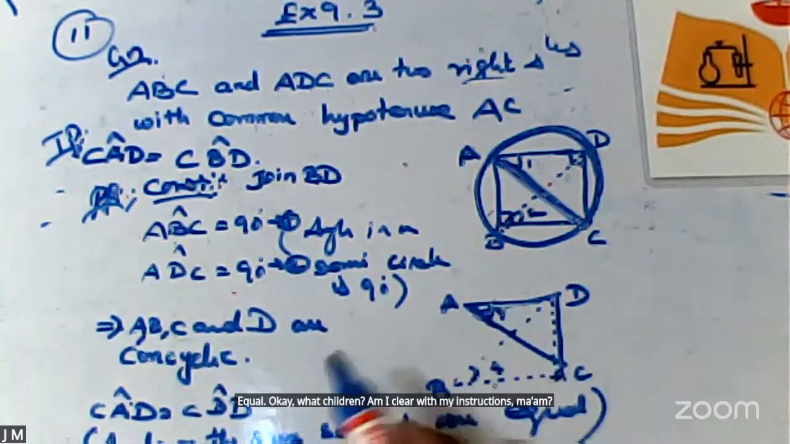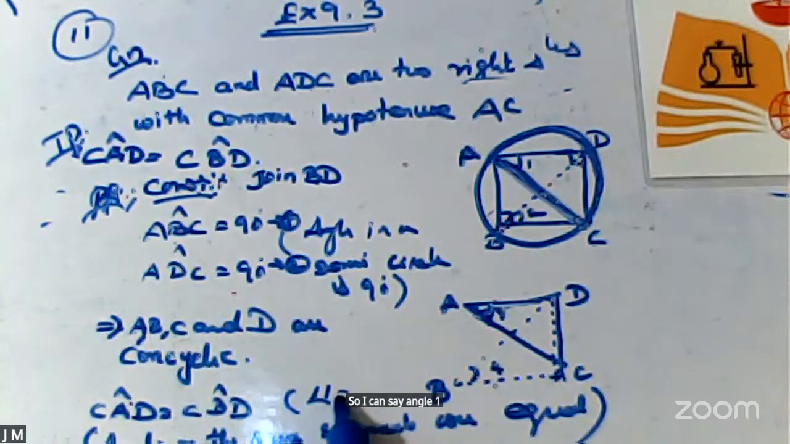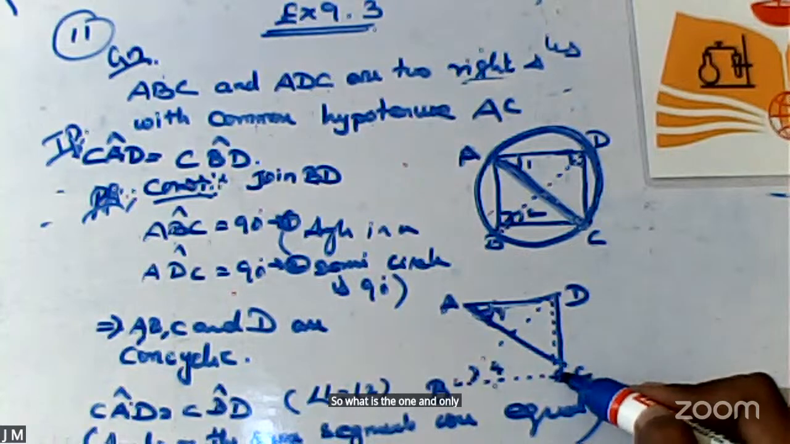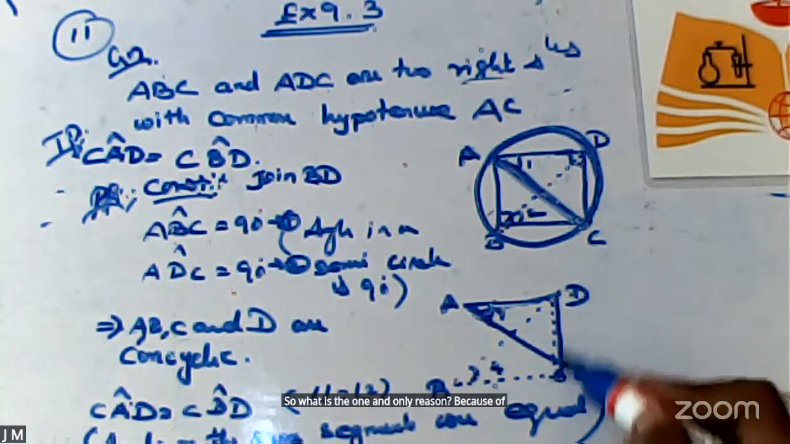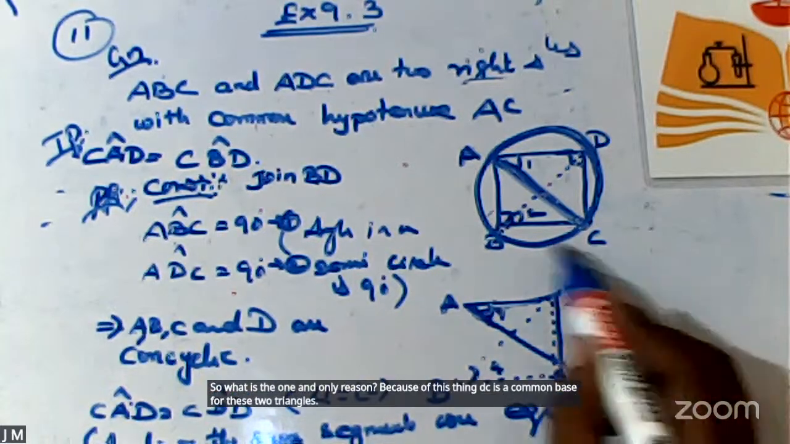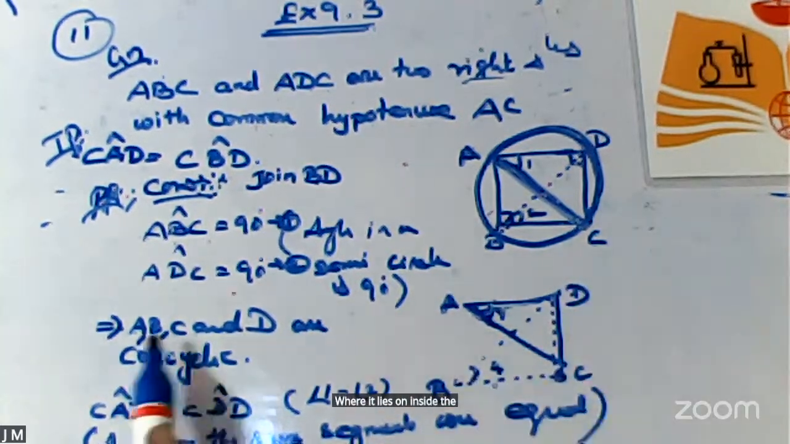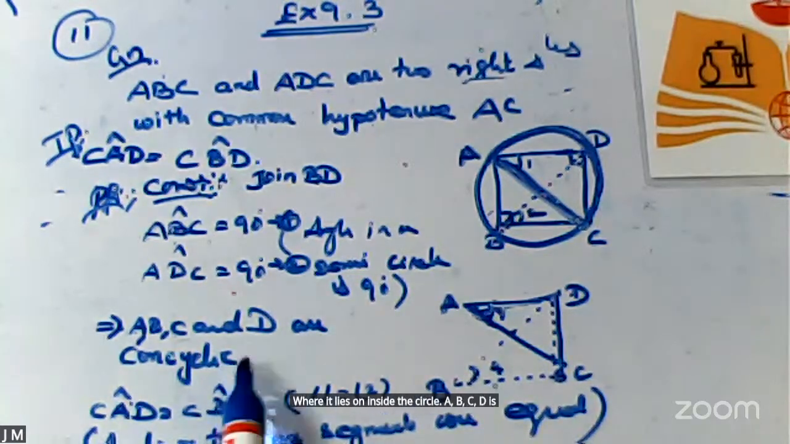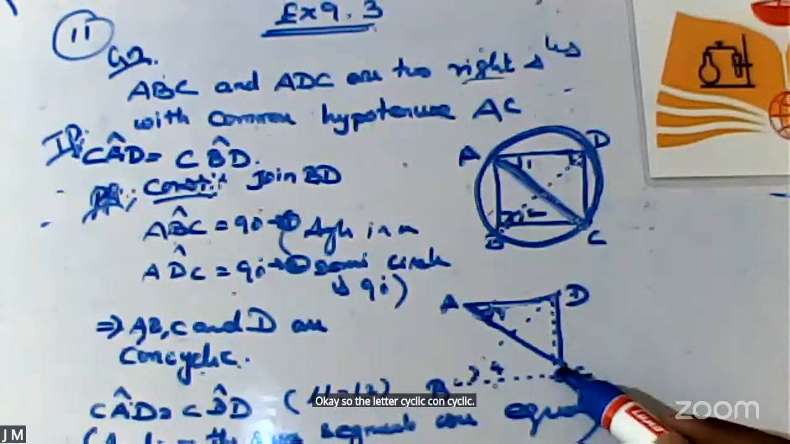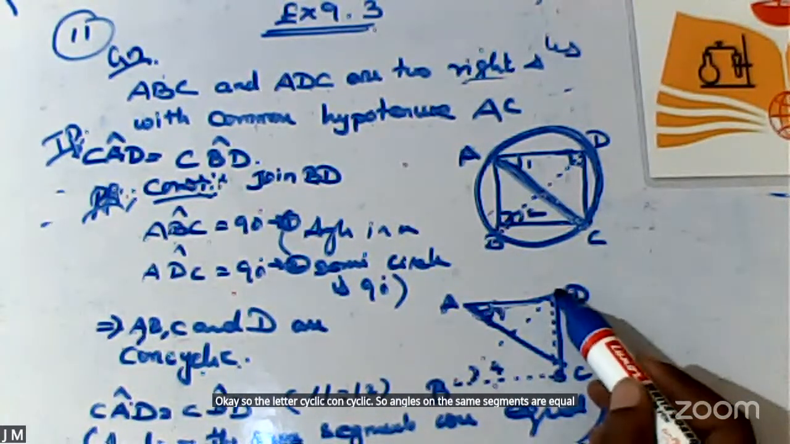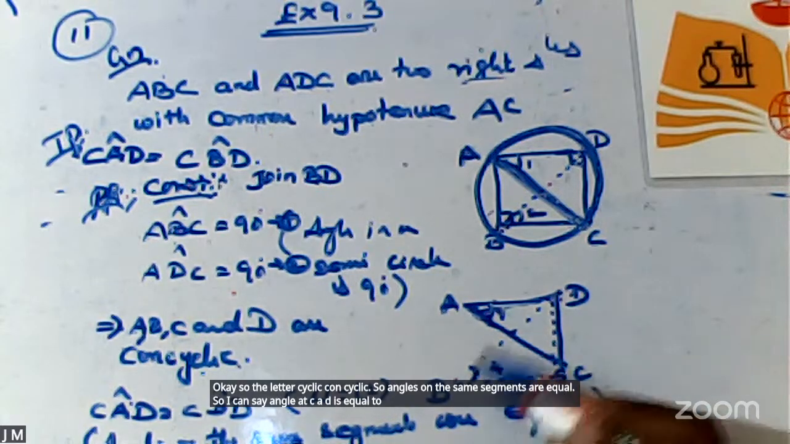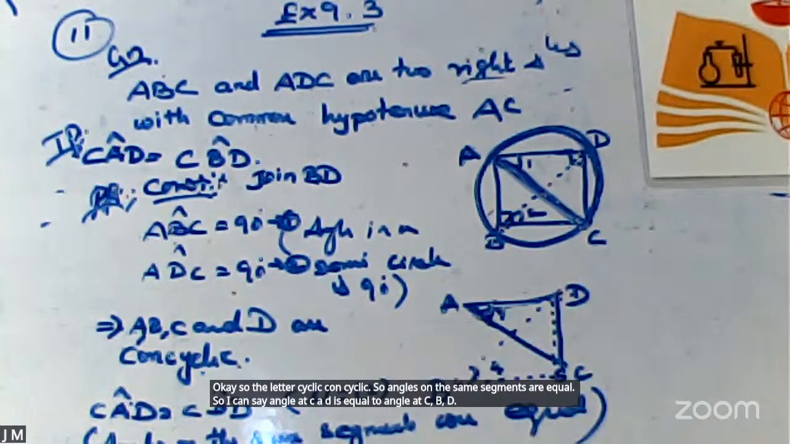Angle 1 is equal to angle 2. What is the one and only reason? DC is the common base for these two triangles, which lie inside the circle. ABCD is a cyclic quadrilateral. So angles on the same segment are equal. I can say angle CAD is equal to angle CBD. Okay? You can start writing the theorem proof.